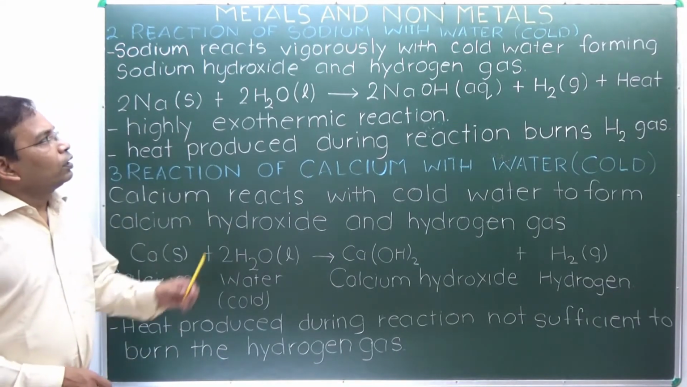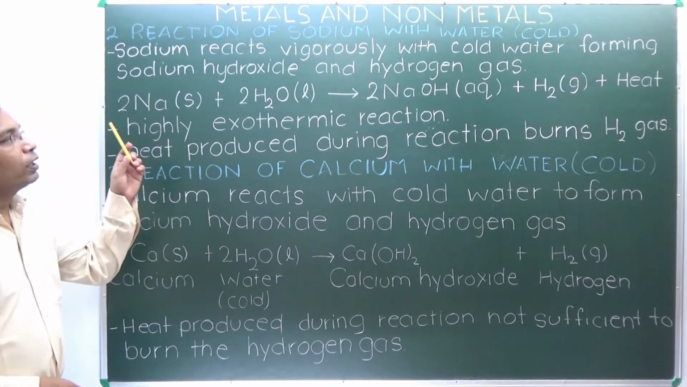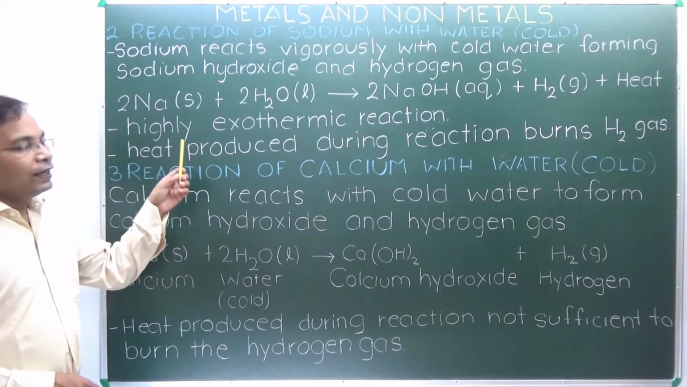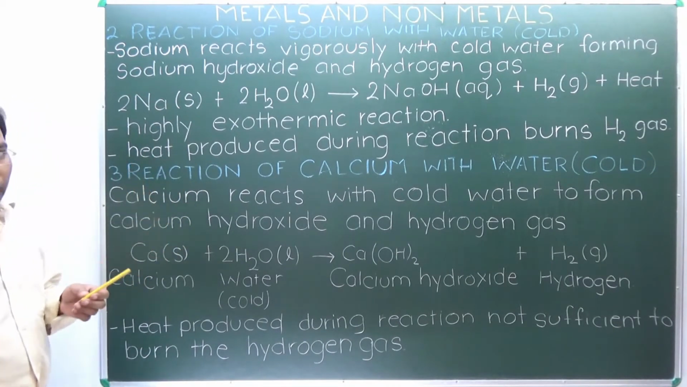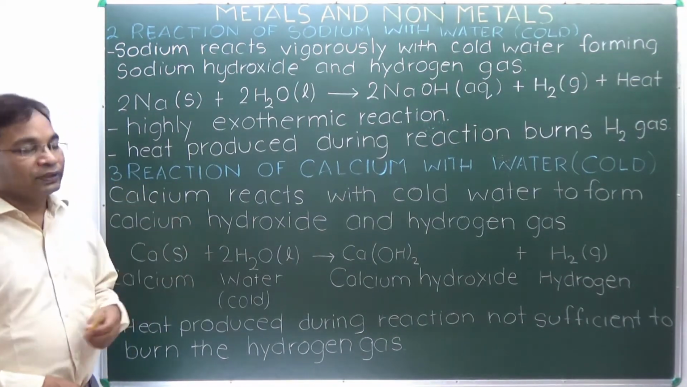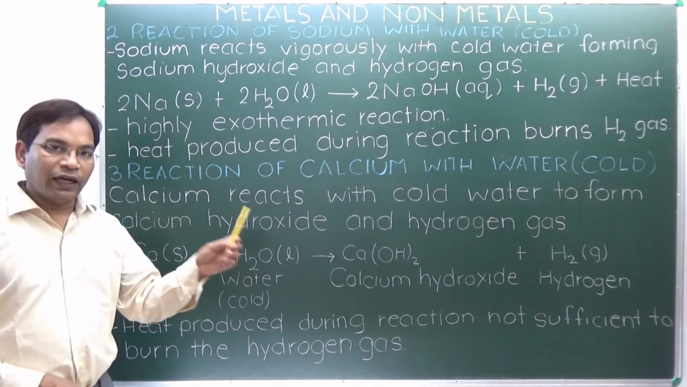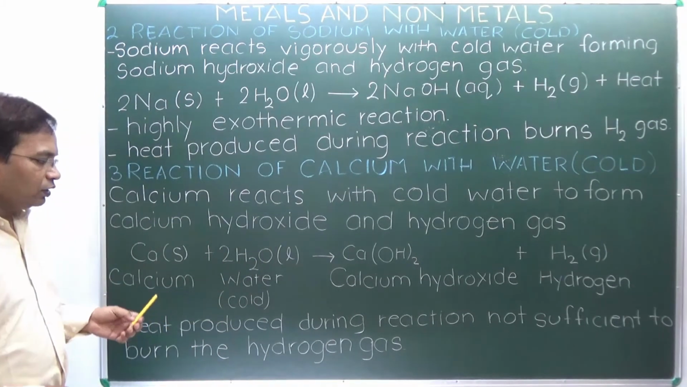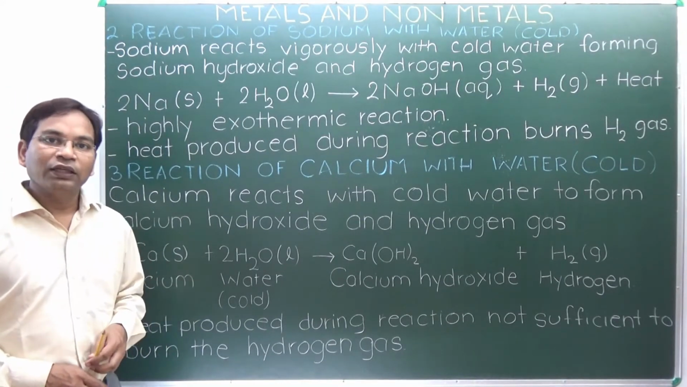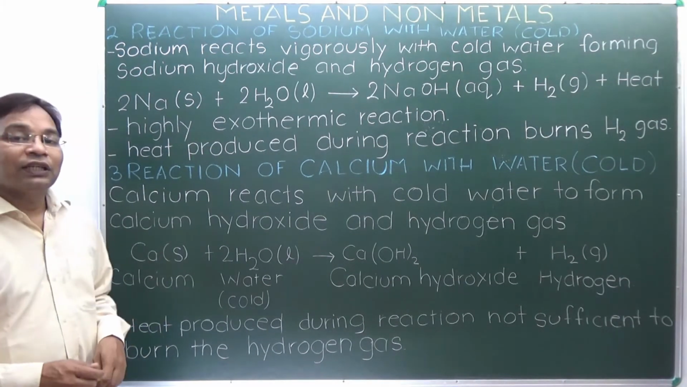Here, sodium reacts vigorously with the cold water, forming sodium hydroxide and hydrogen gas, in a highly exothermic reaction, so during production the hydrogen gas starts burning. In case of calcium, it reacts with cold water and produces calcium hydroxide and hydrogen gas, but the reaction is not so exothermic that the hydrogen gas produced during the reaction starts burning, so it produces less heat.